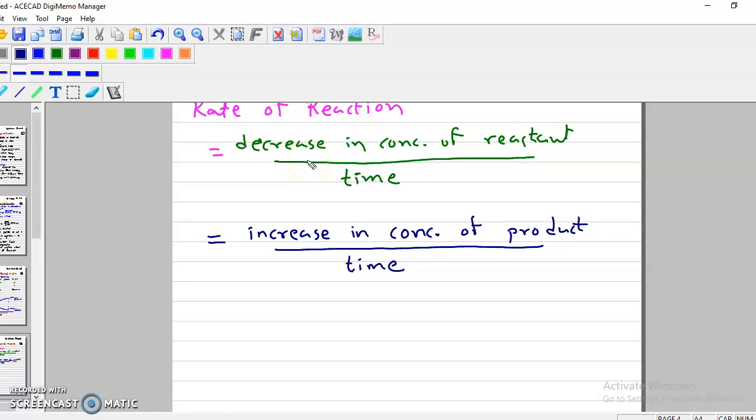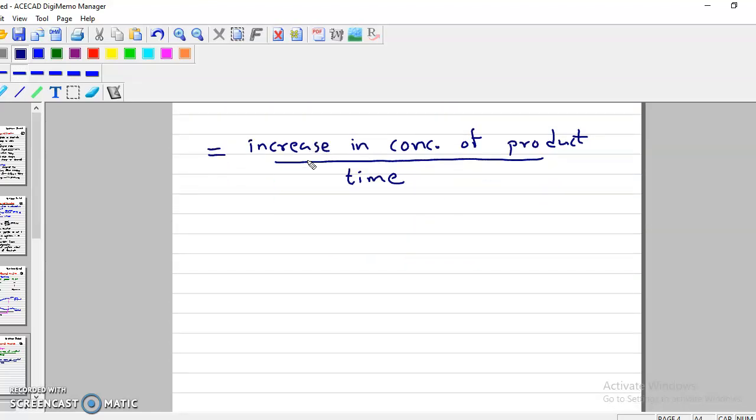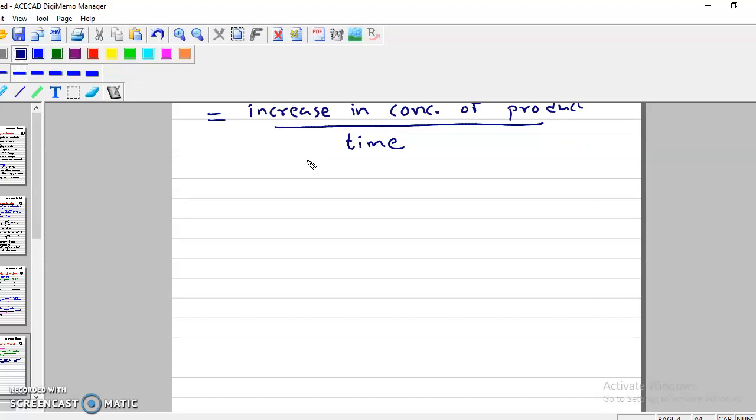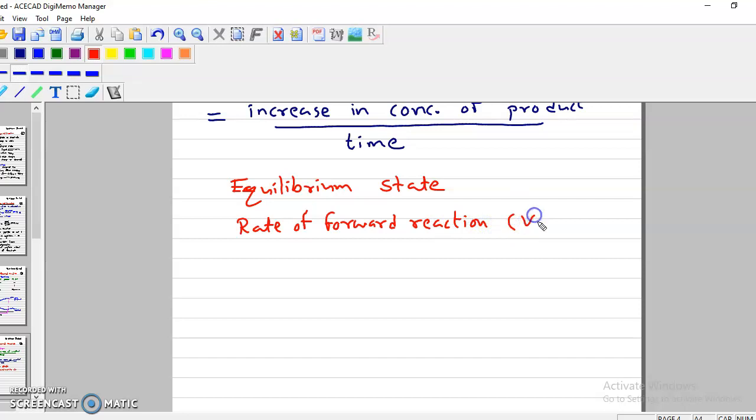Now the most important part of a reversible reaction is the equilibrium state, and you know what equilibrium is. Equilibrium is a very important state of any chemical reaction. At the equilibrium state, the rate of forward reaction, that means conversion of reactant to product, for which we write VF, is always equal to the rate of reverse reaction.